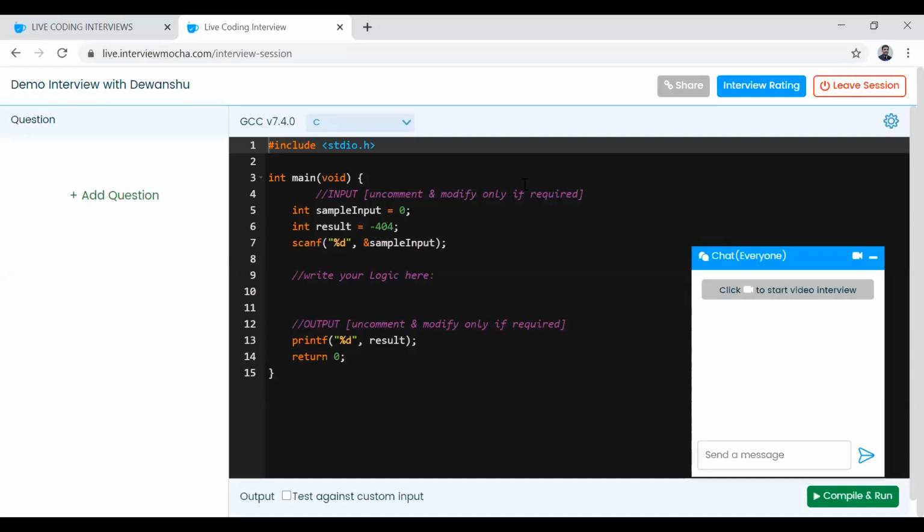Sure, Vishal. So this is the screen, guys. This is the coding editor. This is the question panel. This is the text chat window. This is where you give the interview rating. And this is where the candidate can select the language of choice. Once I enter, the text chat panel is open by default. I click on start video interview to start the video. I'm sure that Amay, Nilesh, and the candidate Devanshu are waiting for us in the interview. Let me click on this.